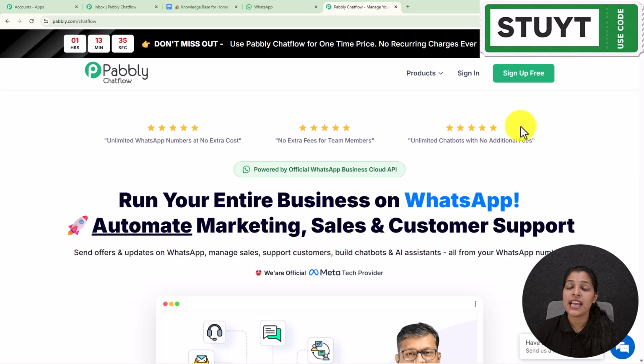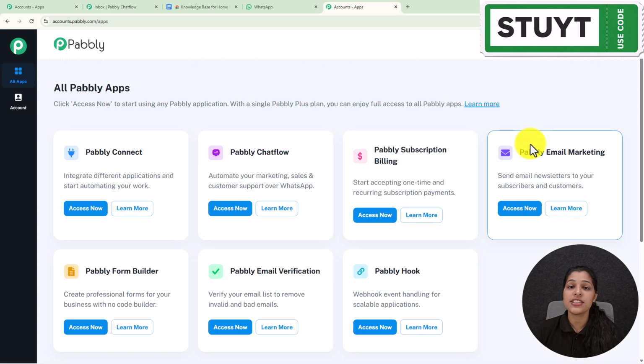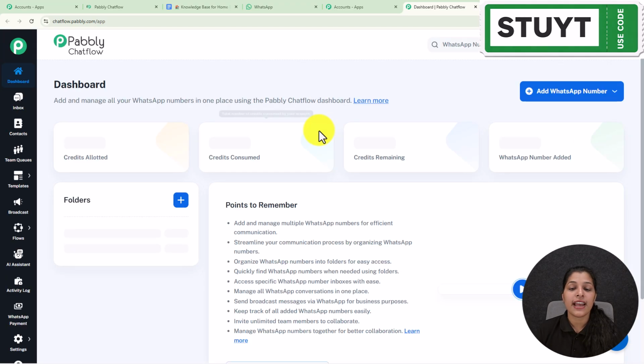Now, as I already have an account on Pabbly Chatflow, I'm just going to click on sign in. Once you finish your sign up or login, you will get this all Pabbly apps page, where you can see all the products provided by Pabbly. As we are going to create an AI assistant, we have to access this Pabbly Chatflow app by simply selecting this access now button. We land on the dashboard page of Pabbly Chatflow, which can be seen here.